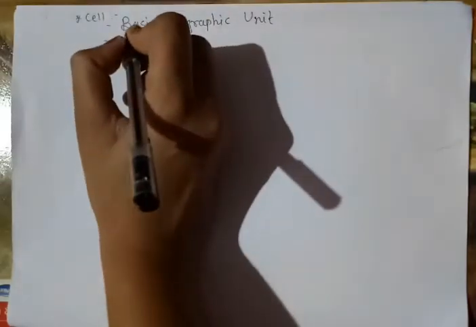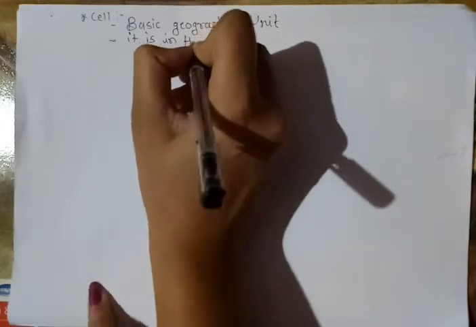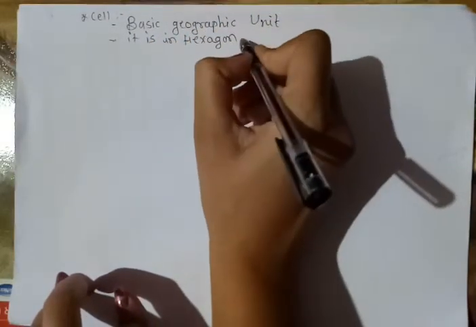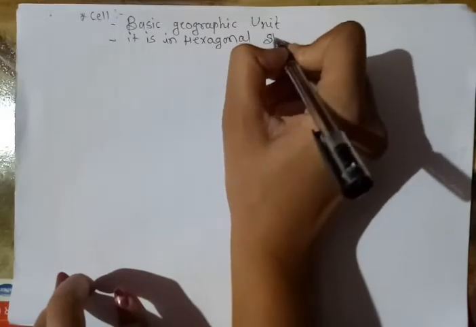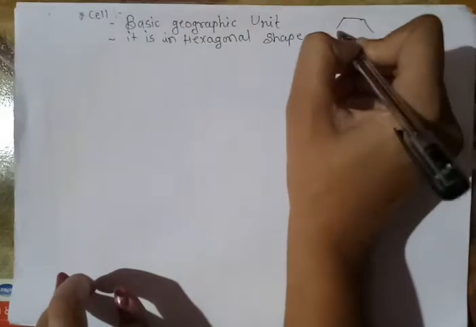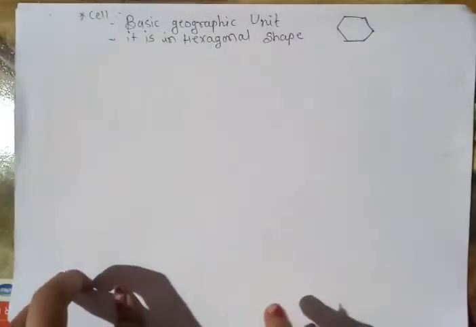The second important point is that it is a hexagonal shape. Like this, this is the hexagonal shape, but not a perfect hexagon.